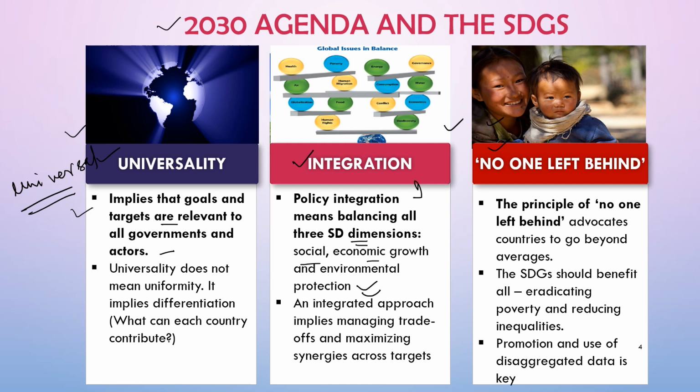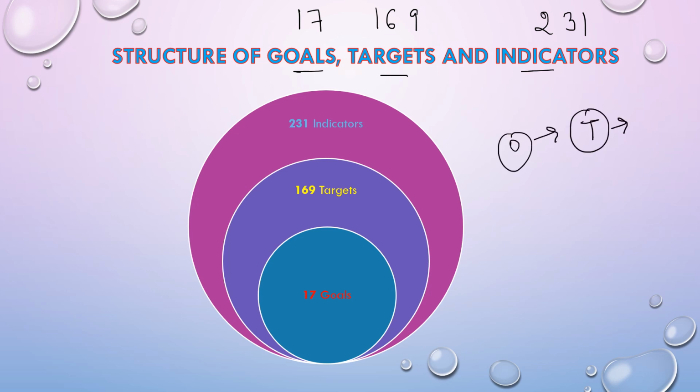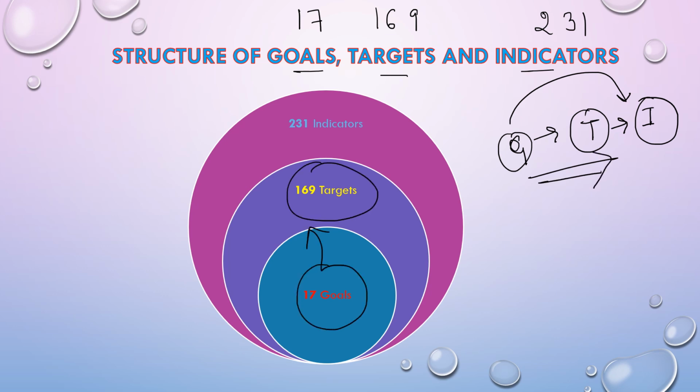No one left behind means that countries should go beyond averages. The SDGs should benefit all, eradicating poverty and reducing inequalities. Now, what is the structure of goals, targets and indicators? As we know, there are 17 goals with 169 targets and 231 indicators. Each goal has a specific target to be achieved and each target has to be measured by an indicator. That is, the progress of the goal has to be tracked by the indicators. So these are the 17 goals with 169 targets, and these targets have 231 indicators.